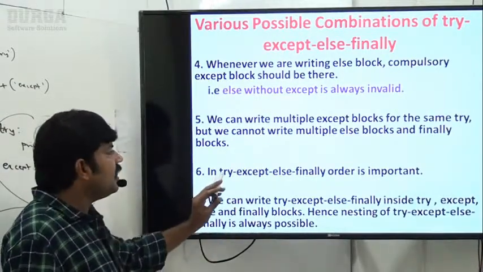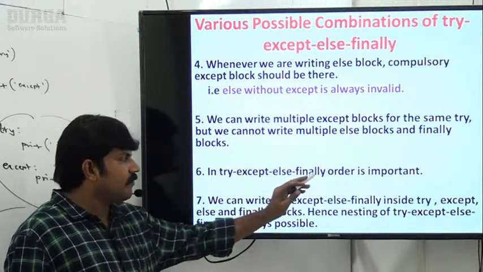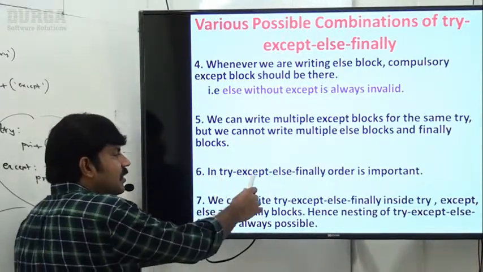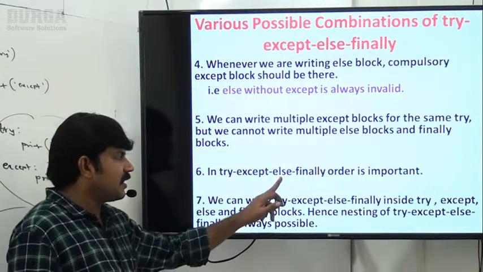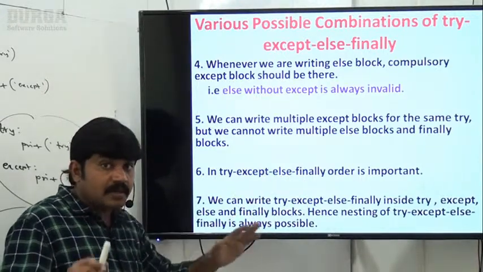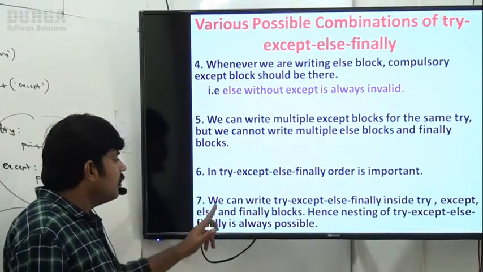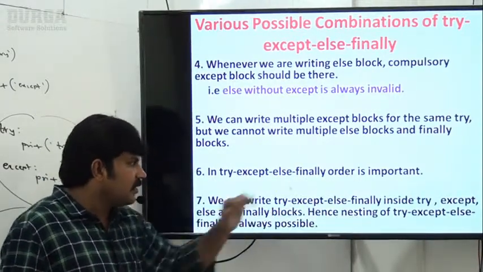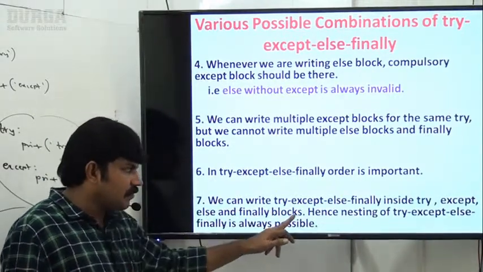Remember. Next, in try except else finally, order is important. Compulsorily we should take first try, then any number of except blocks, then else, and then finally. Order is important, right?